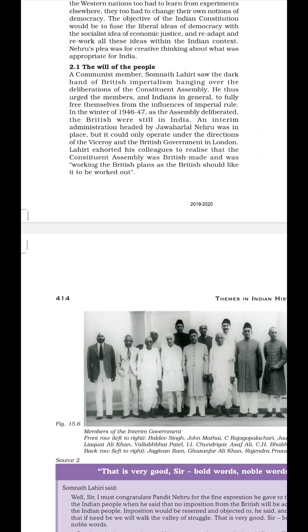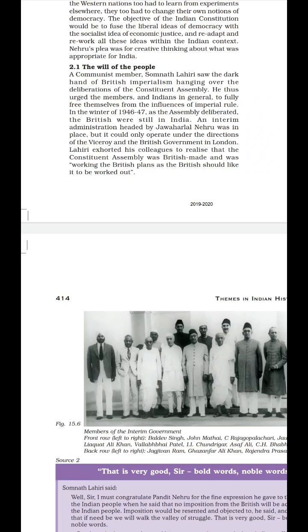As the debate during 1946 to 47 was going on in the Constituent Assembly, the British were still in India. They had not gone out of India. An interim administration was there in India, headed by Jawaharlal Nehru. But although the head was Jawaharlal Nehru, it operated under the direction of the Viceroy and the British government in London. They were operating it.